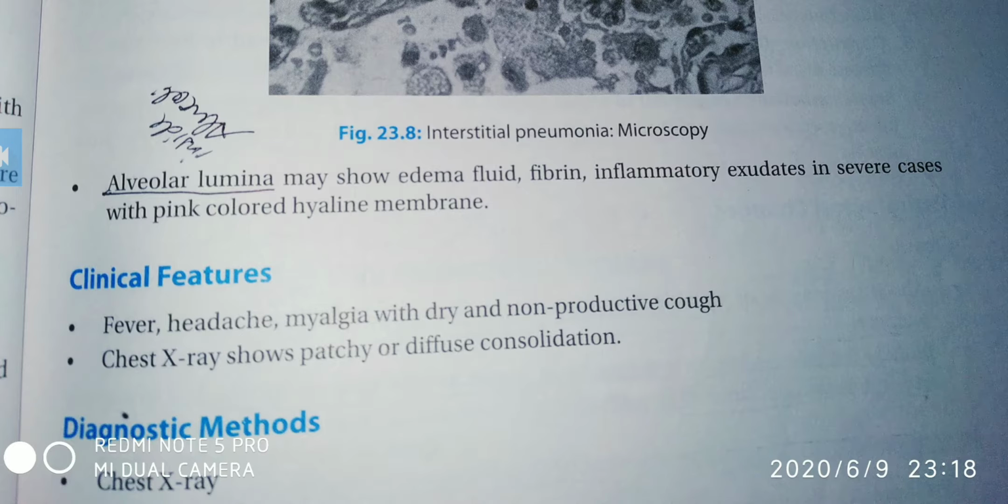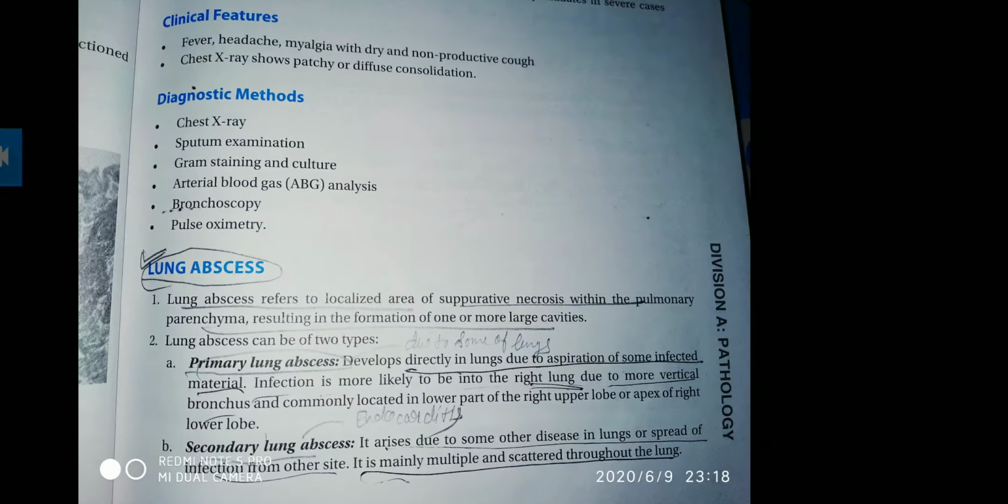Then alveolar lumina may show edema. The alveolar lumina is the space inside the alveoli; it shows edema, fluid, fibrin, and inflammatory exudates in severe cases with pink colored hyaline membrane. Here the pink colored hyaline membrane will also be seen, and inflammatory exudates will also be seen. Clinical features include fever, headache, myalgia with dry and non-productive cough, and chest X-ray with patchy or diffuse consolidation.